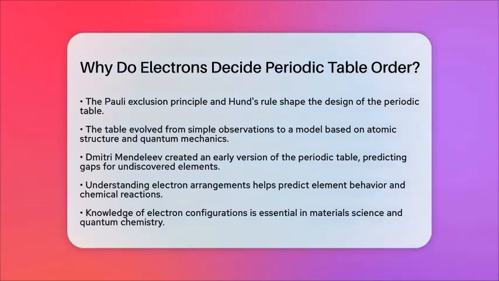equals the number of electrons. Their arrangement in shells and subshells leads to recurring chemical properties. This connection between electron structure and element order is a key milestone in the history of science, linking atomic theory to the systematic classification of matter.